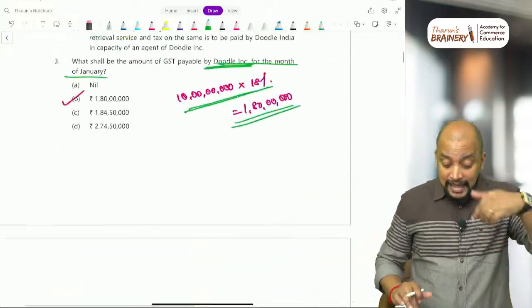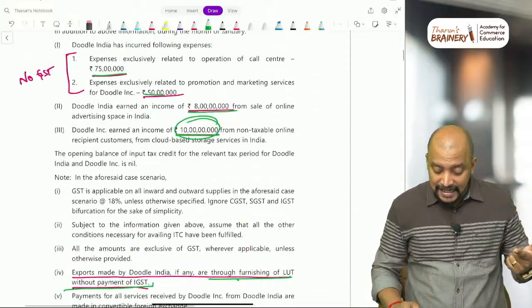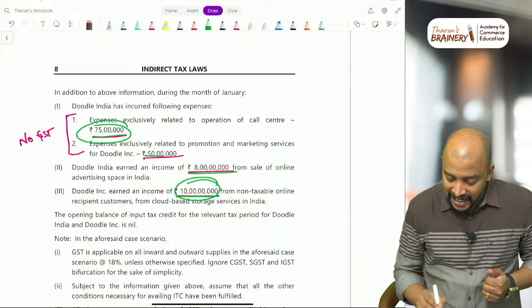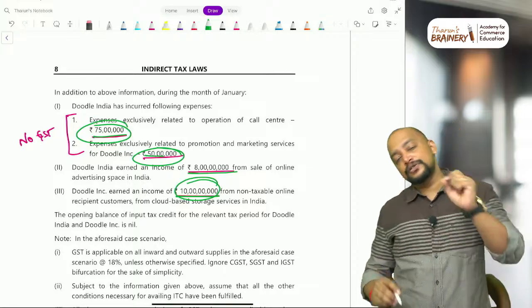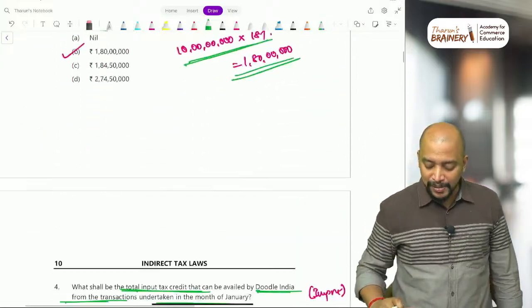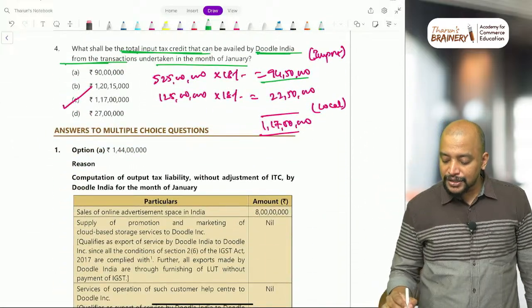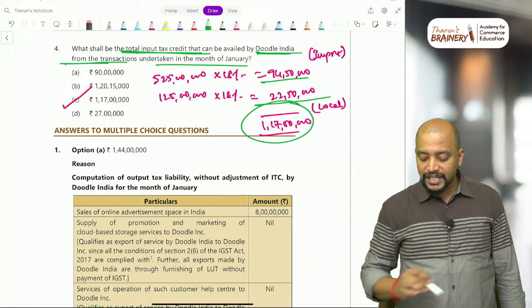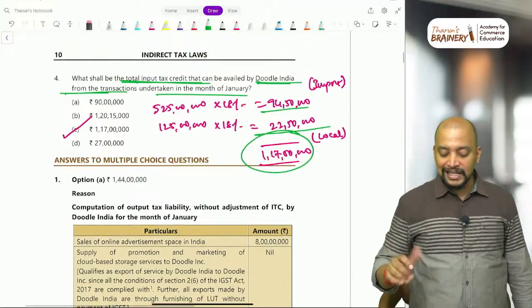Hold on, they are incurring some expenses. On this expense also they can take ITC. So 75 lakhs and 50 lakhs. They are incurring expense, on that also they can take ITC. So 75 plus 50, 125 lakhs into 18%, 22 lakh 50,000, that is local. So total 1 crore 17 lakhs will be taken as their ITC.